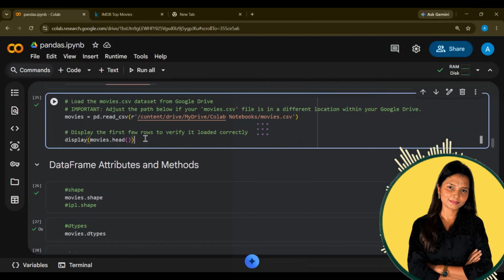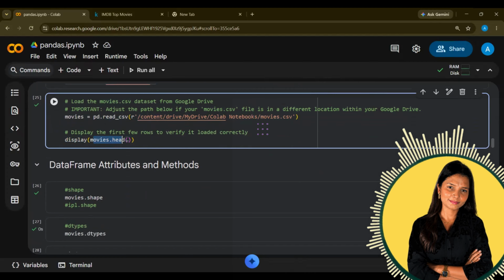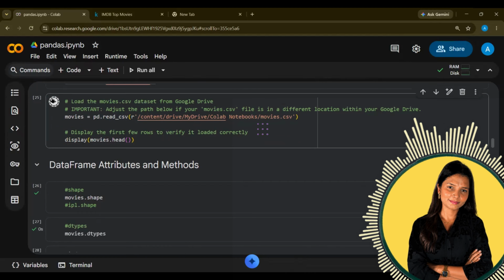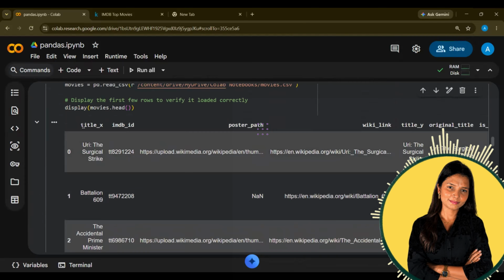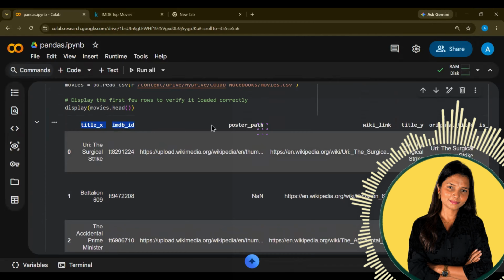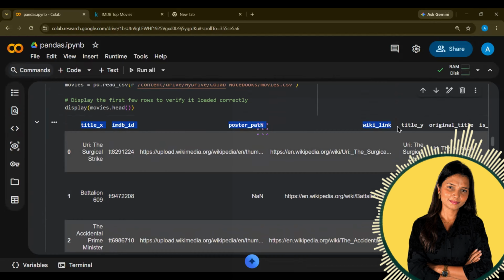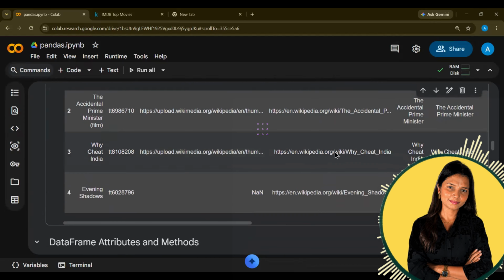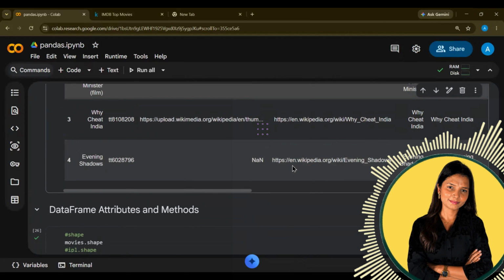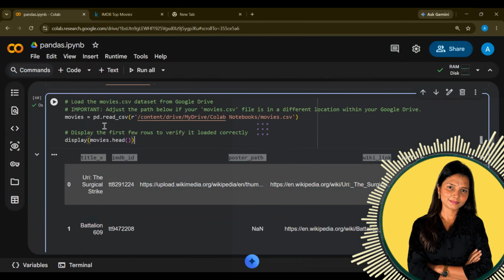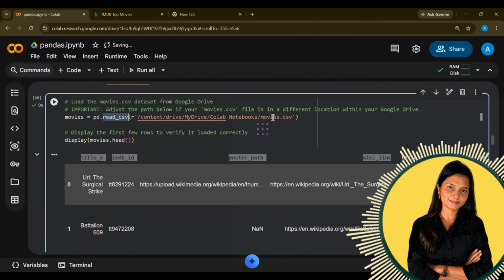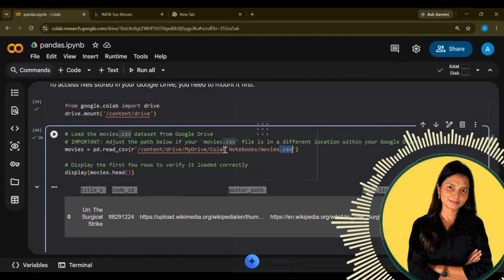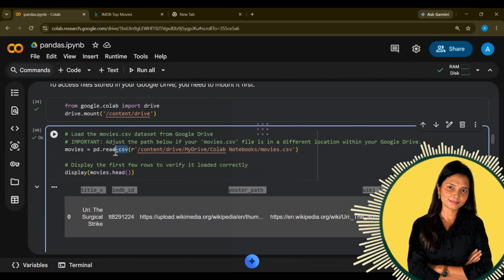After loading it, you have to write display(movies.head()). This will display the first 5 rows of the data. You can see these are the first 5 rows, where we have title, ID, poster path, wiki link, and so on. The basic information, basically. That's how we load it in Pandas. In Pandas, you just have the function read_csv. Depending upon the extension of your data type or data set, we are going to use that.